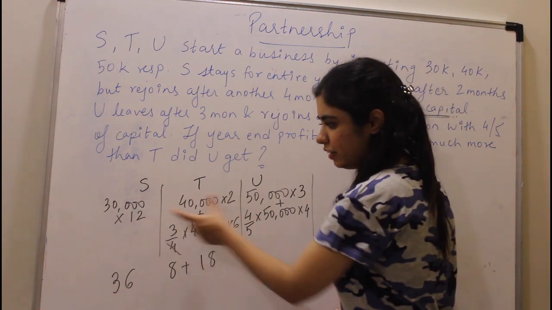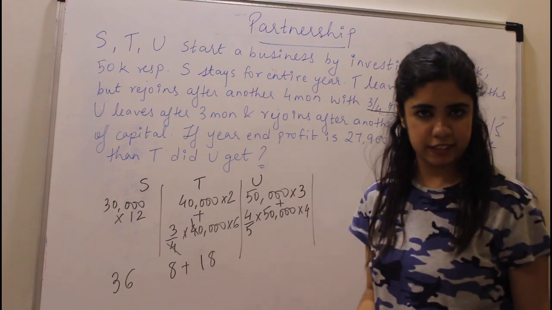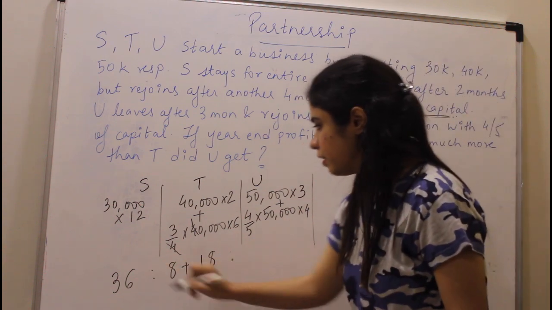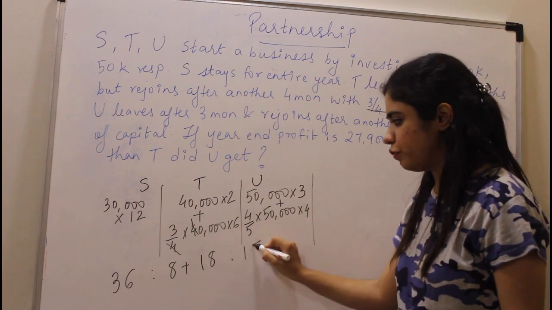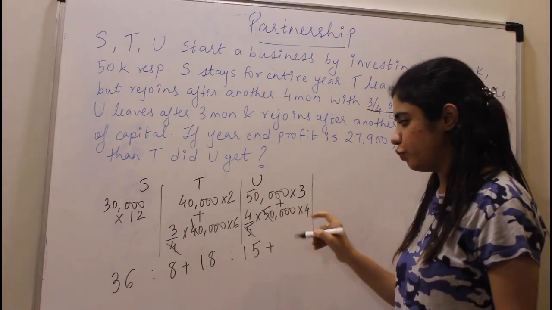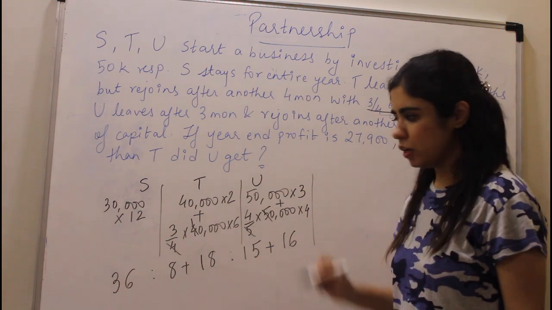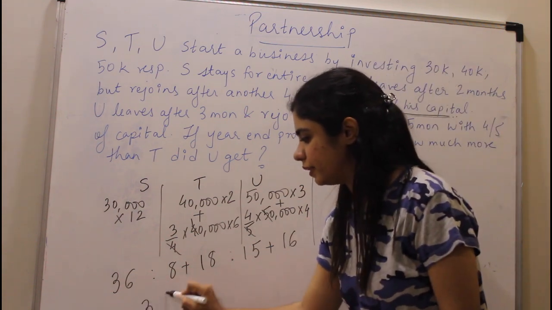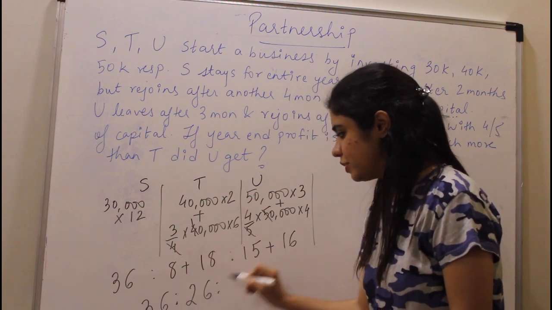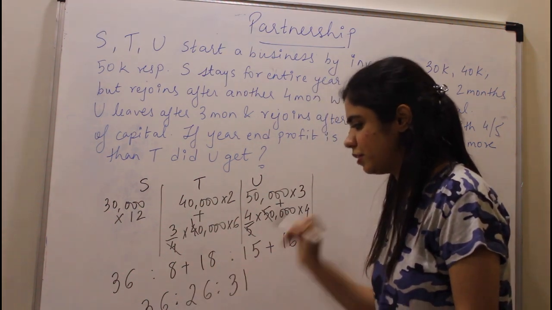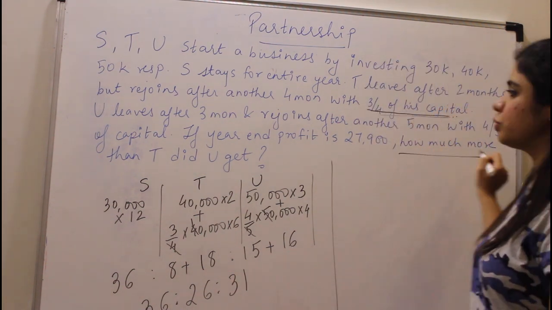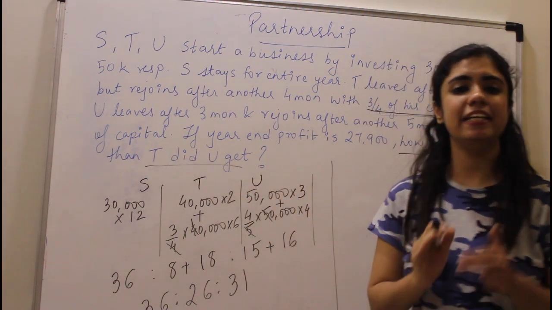We are not taking the 4 zeros, we eliminated that. Then this is 5 into 3, which is 15, plus this will only be 4 into 4, which is 16. So our ratio will be 36 is to 8 plus 18, which is 26, is to 15 plus 16, which is 31. Now they are asking you how much more than T did you get.